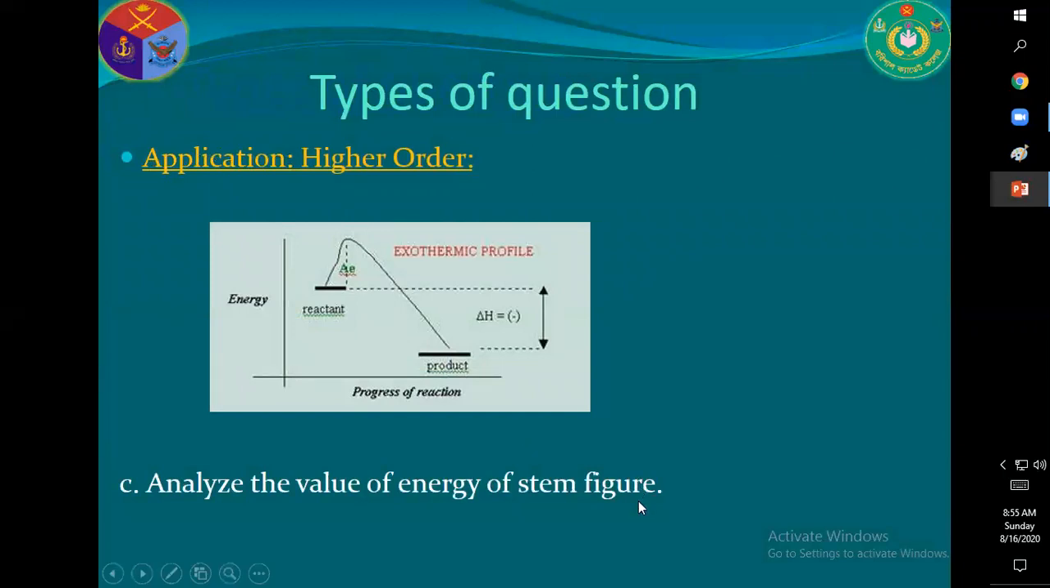Here, third type of question: analyze the value of energy of the stem figure. Here, the heat of the reactant is more than that of the product. That means it is evolved, so the value is negative and it is an exothermic reaction. In that way, you will answer the question.